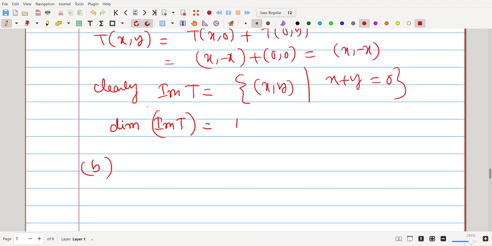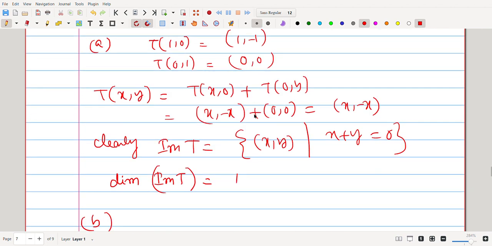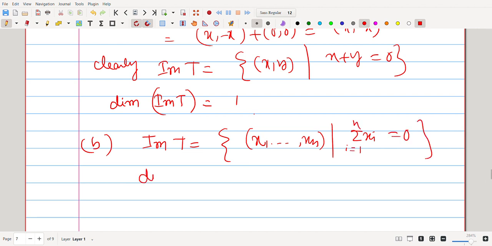But for part B, it says that for each n greater than 2, is it possible to construct such a function? So for n greater than 2, what about image T? Image T says that n-tuples such that summation of x_i, i equal to 1 to n, is 0.